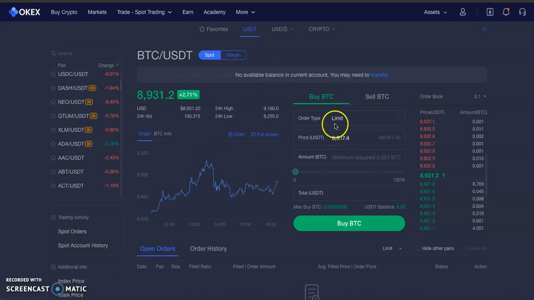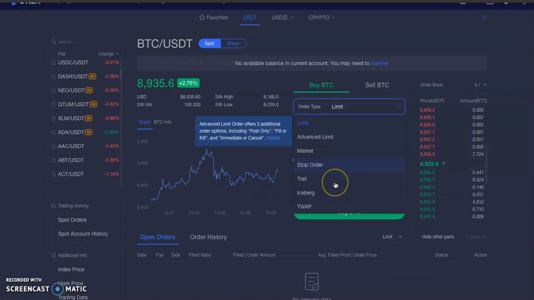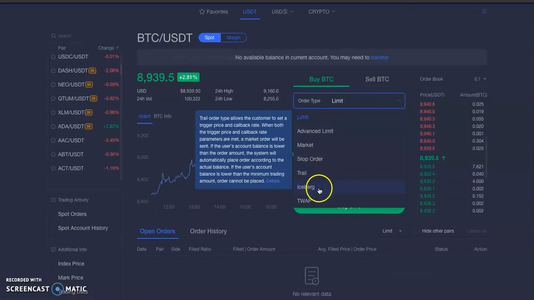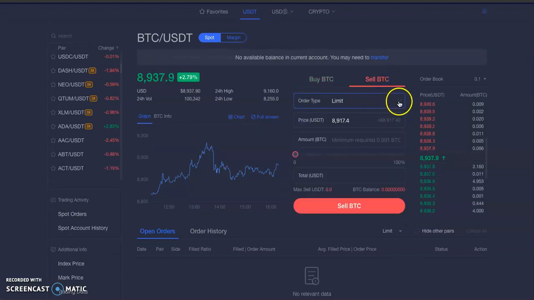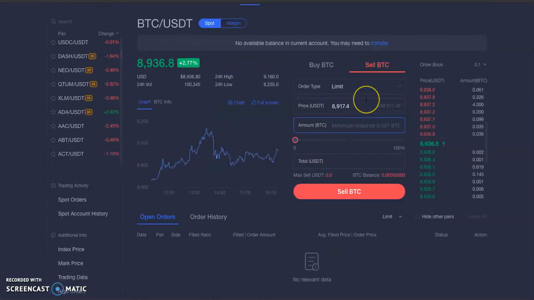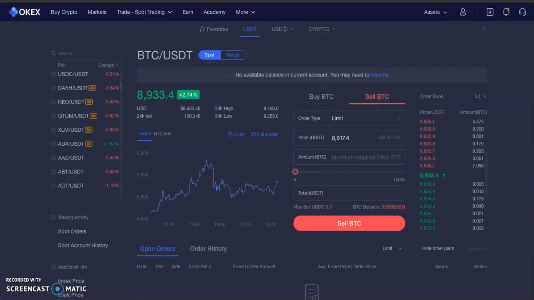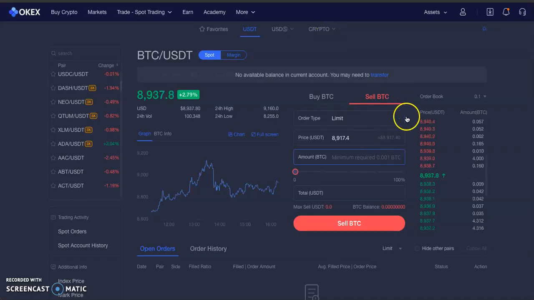And also, this is where you put your order. There are different types of order. There's limit, advanced limit, market, stop order, trail, iceberg, swap, sell, the same thing. In case you don't know how to use these things, we'll teach you in the course right here. So we're just taking a look at stuff.